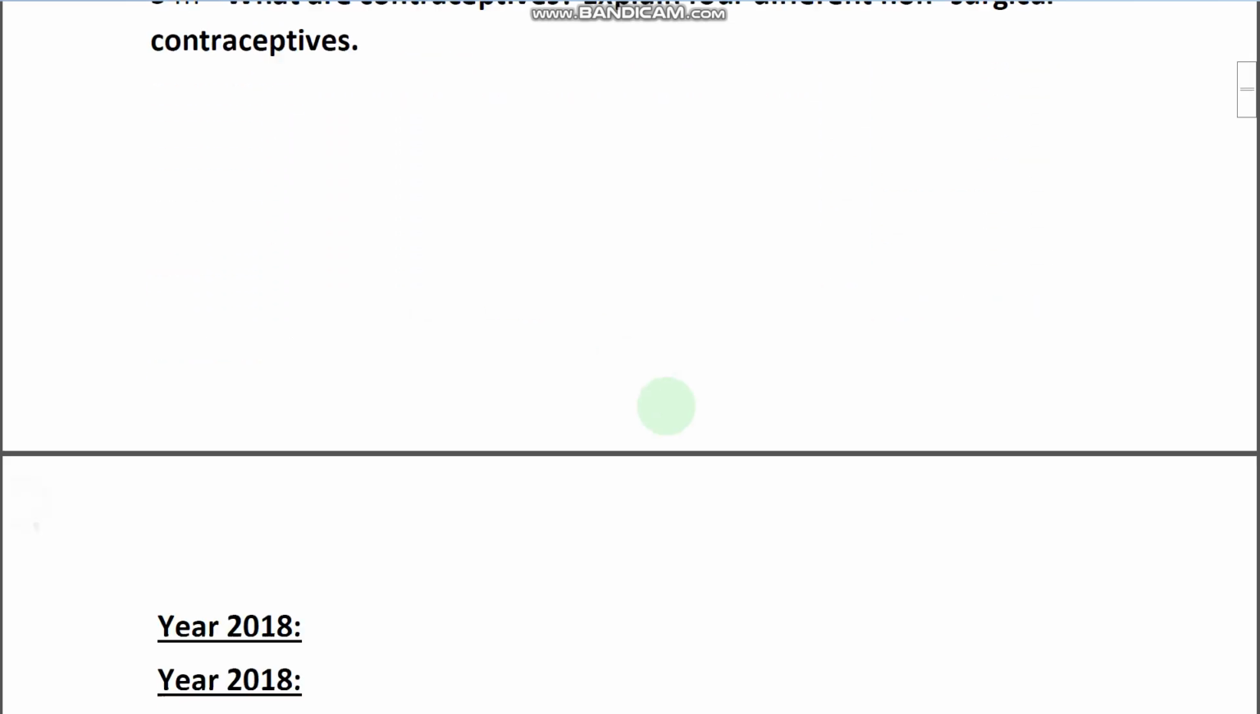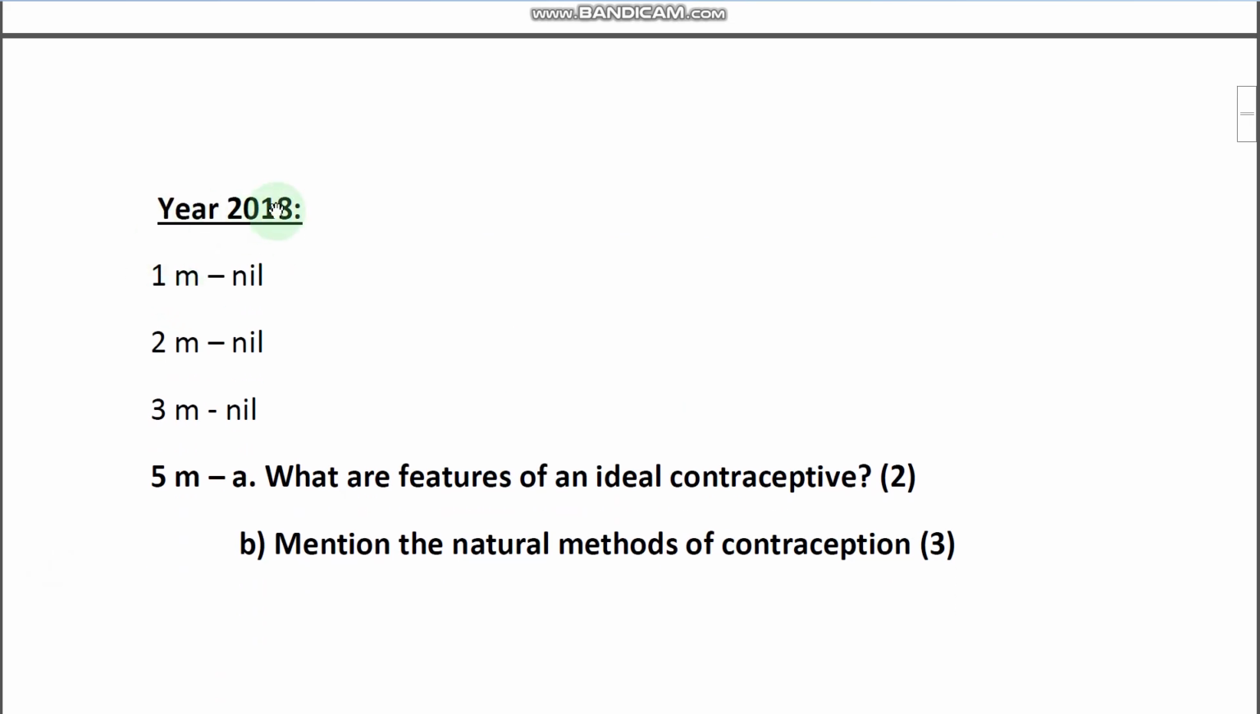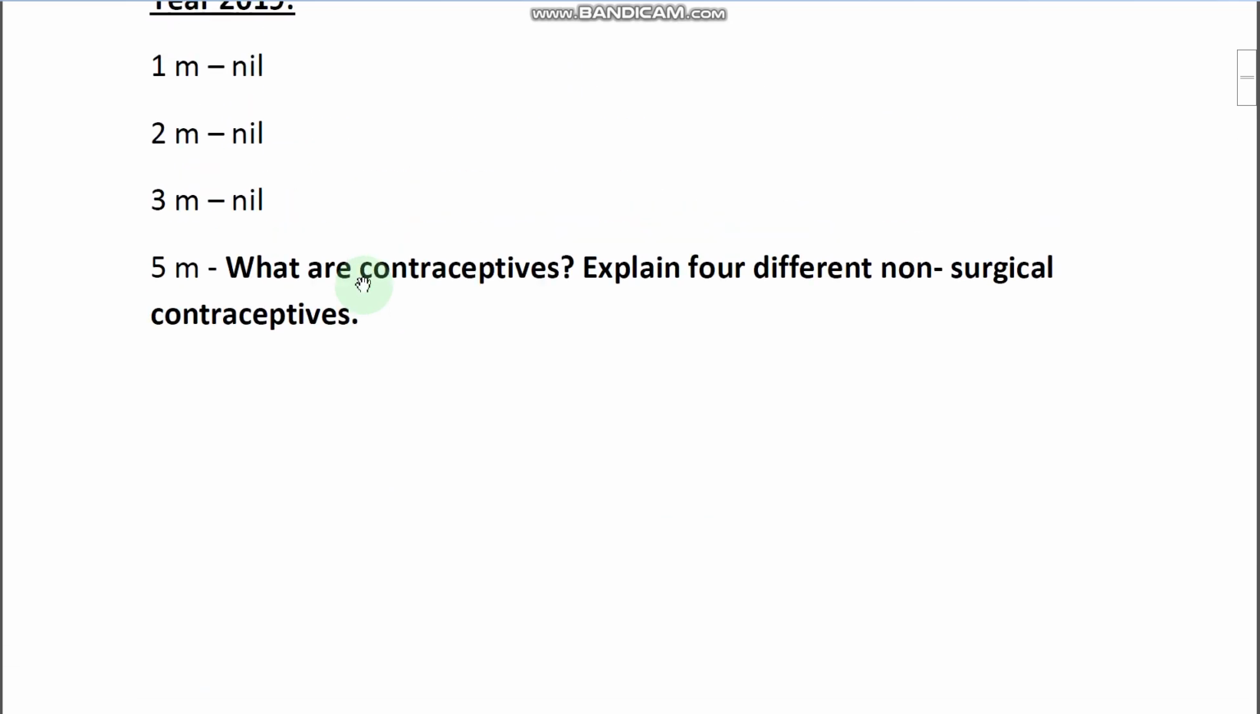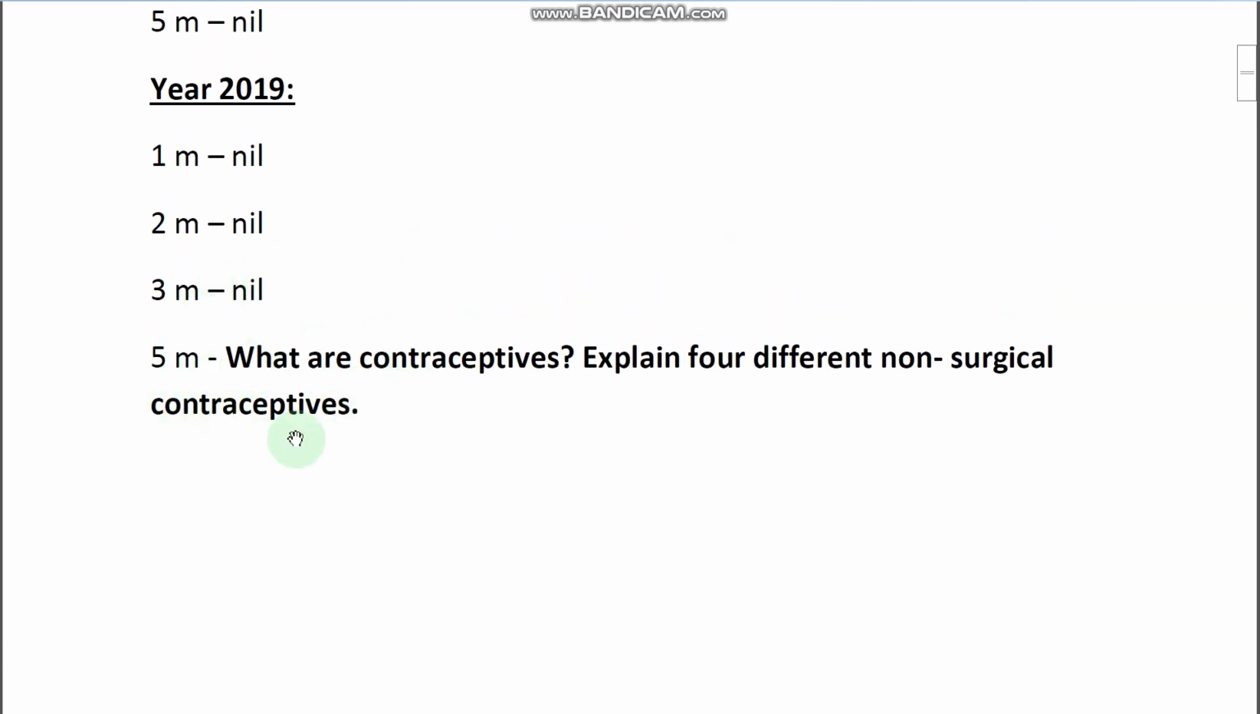Next, year 2018, 1 mark question: nil. So in 2019, only 1 five-mark question was given. So 5 marks weightage, right?